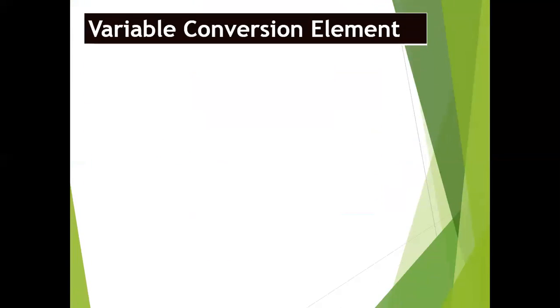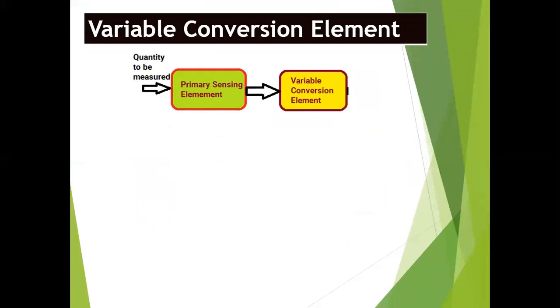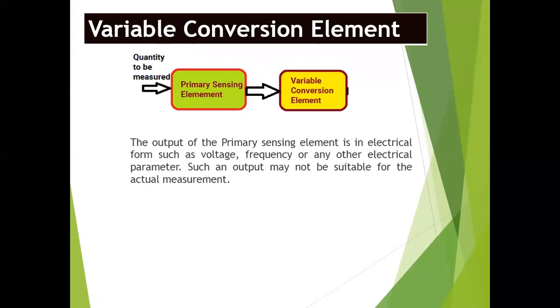Coming to the variable conversion element. As already told, the output of the primary sensing element is given as input to the variable conversion element. What is its significance? The output of the primary sensing element is in electrical form such as voltage, frequency or any other electrical parameter. Such an output may not be suitable for actual measurement.